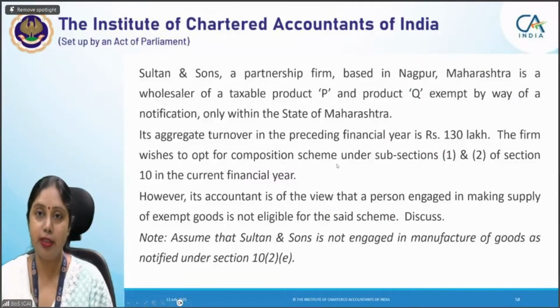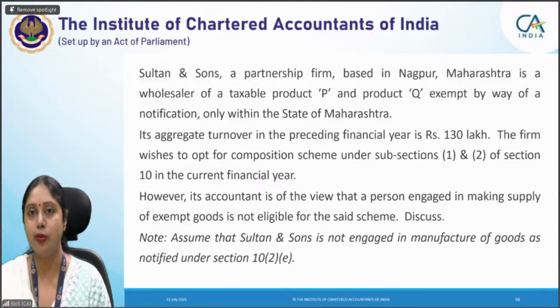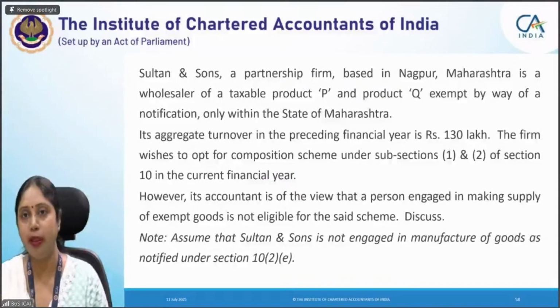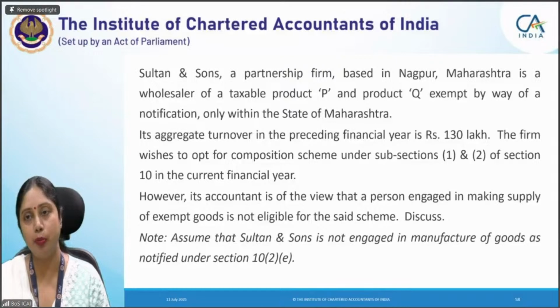Now let's see the composition supply. इसमें दो questions मुझे आपको कराने हैं, जिन दोनों में आप एक नया point सीखोगे. Simple composition scheme जो आपने पढ़ ली है, वो सब आपको समझ में आ जाएगी. उसके simple questions you will be able to do.